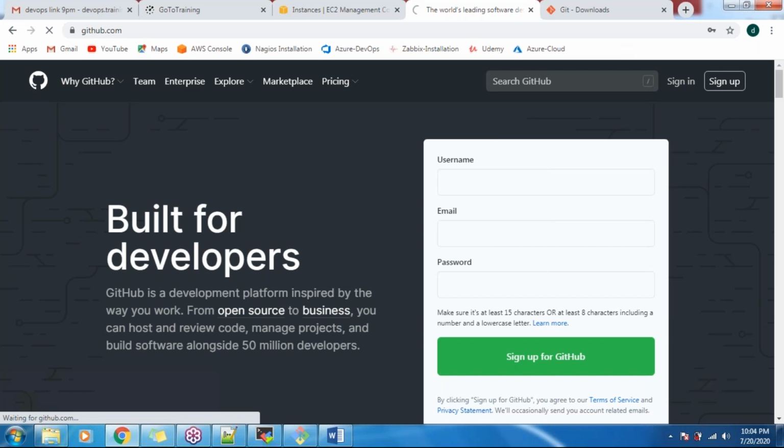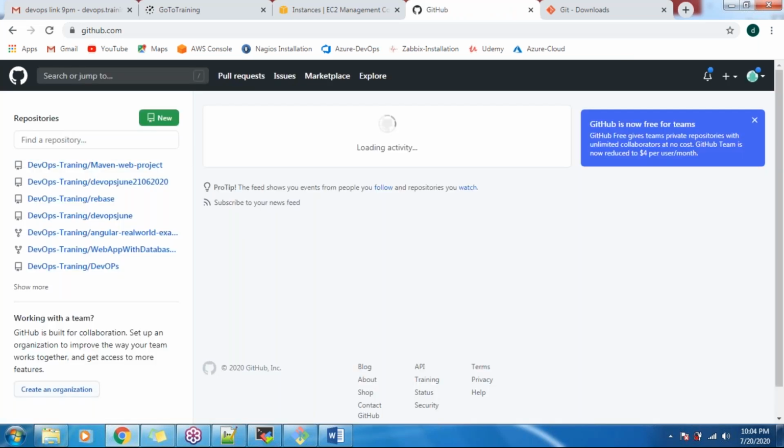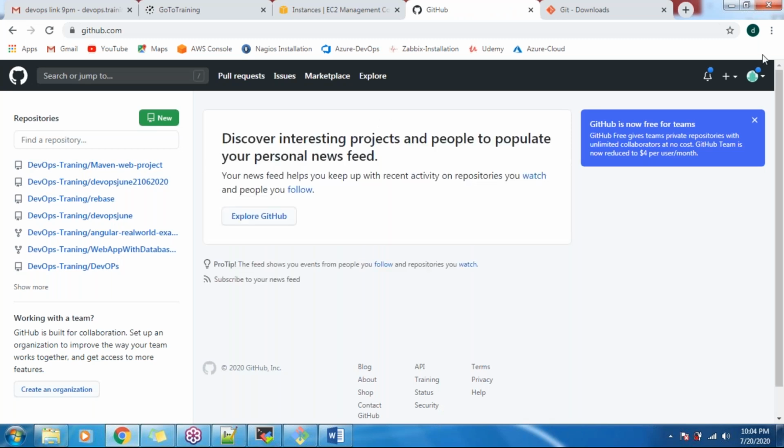Sir, I think your network is very bad, so we are not able to see any of the repositories. It is slowly loading. Sorry, guys, extremely sorry for that.